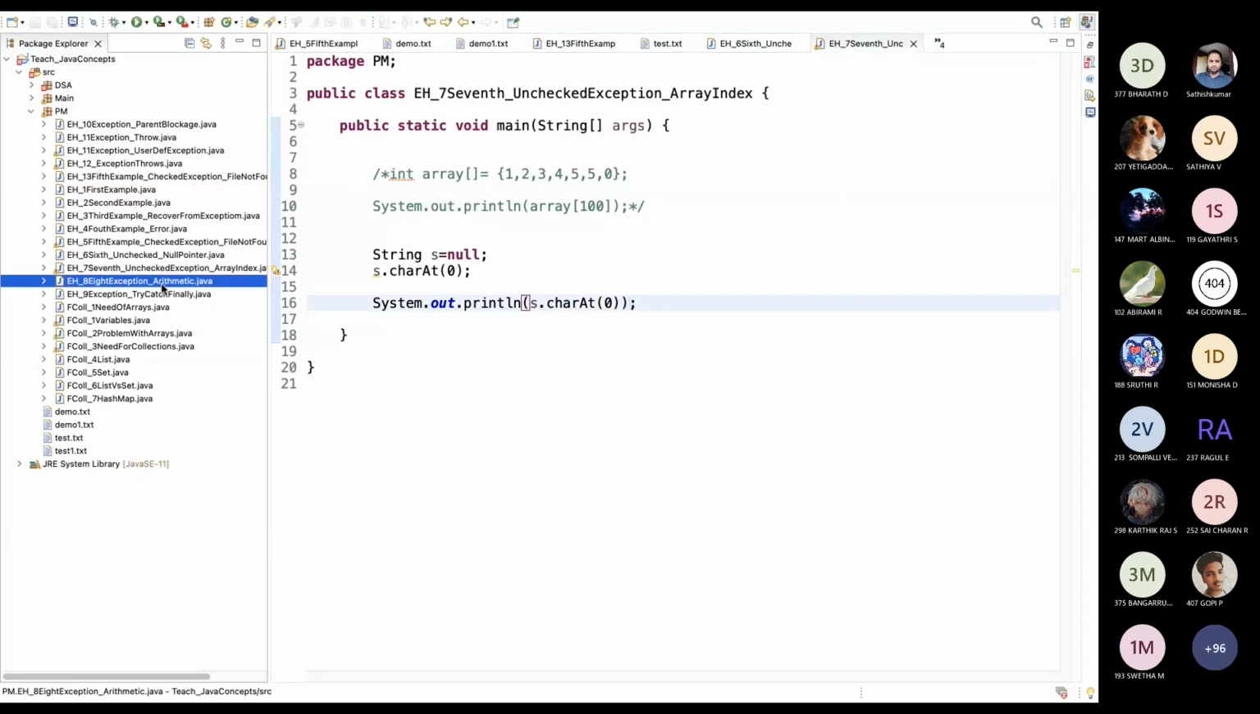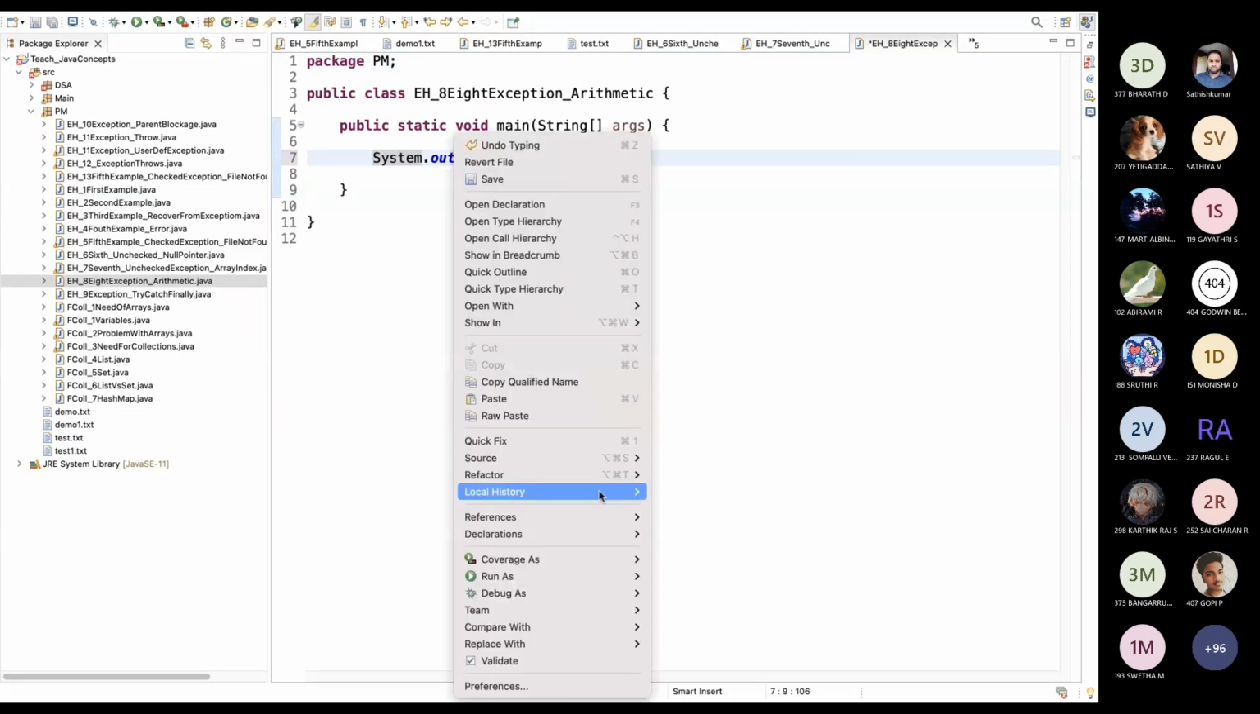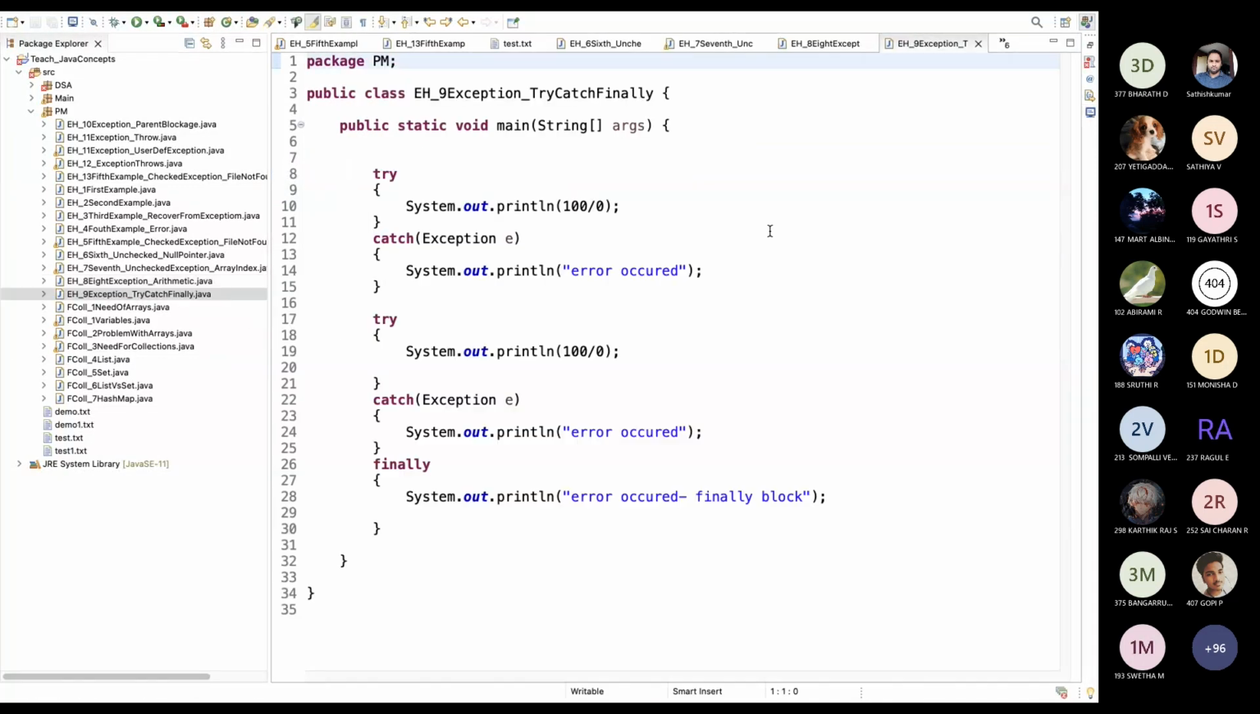Okay, then arithmetic exception. This is known to everyone, right? When we divide something by zero, it will throw an error. You can clearly see divide by zero exception. Then the try catch block. What is the use of the finally block? Sir, even after doing the catch block, finally will execute, sir. Okay. If the try block is not executed, will the finally block execute? Yes, sir.